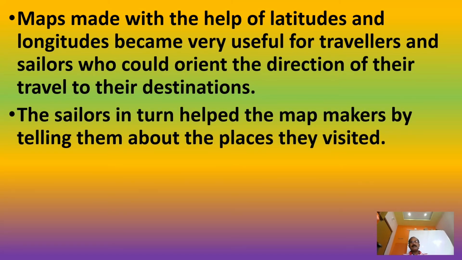The sailors in turn helped the map makers by telling them about the places they visited. That is one of the significant points. As and when the sailors went to other countries and came back to their native place, they told stories about the places. The place is in such a shape, at such a distance, in such a direction, and the people are of such color and such quality.